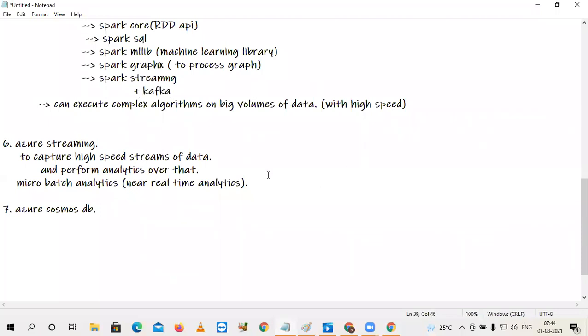Okay. In the case of Azure streaming, there is no need to use Kafka because Azure streaming has its own queuing mechanism. So finally, Azure streaming is a messaging system and near real-time processing system. So what is the backend system for Azure streaming, Shira? Maybe they might be using Kafka.